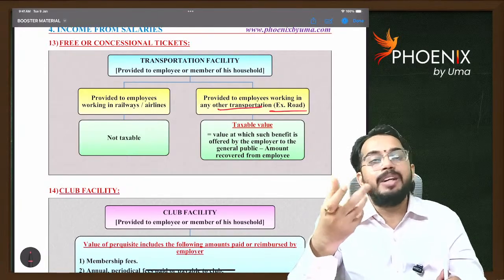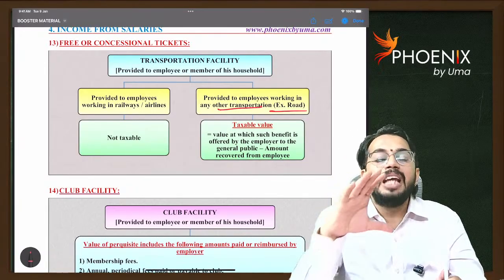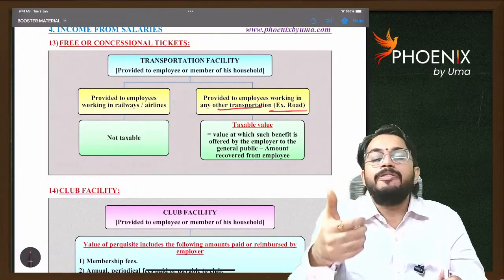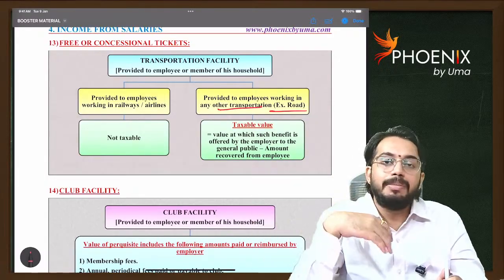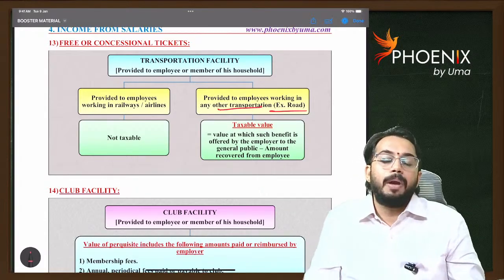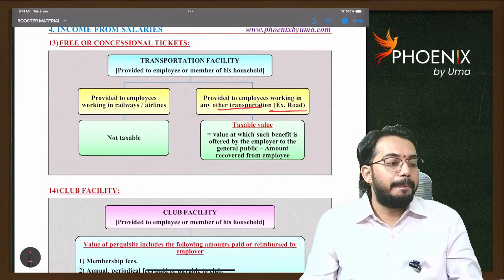Sir, how much benefit is taxable for providing the same journey? Whatever the fees charged from unknown customers are, the same fees is considered as the benefit received by the employee and it is taxable to the employee.